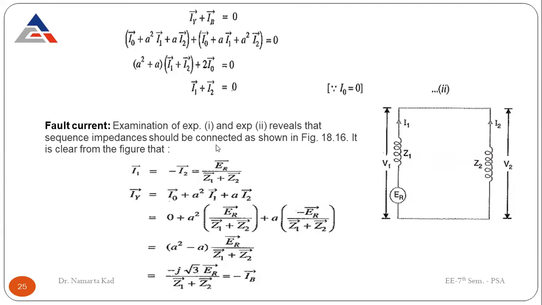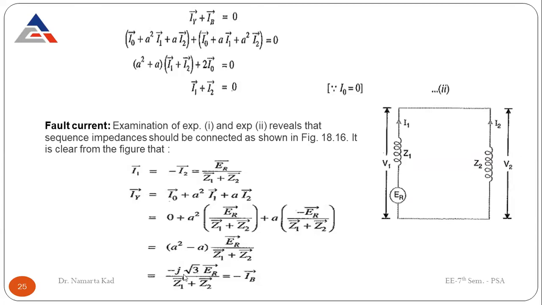A square I1 is this much, plus A I2, which is the negative of this relation. Just solve it and it comes out as A square minus A times ER divided by Z1 plus Z2. What is A square minus A? It is minus j root 3, which we have already covered in our previous lecture.